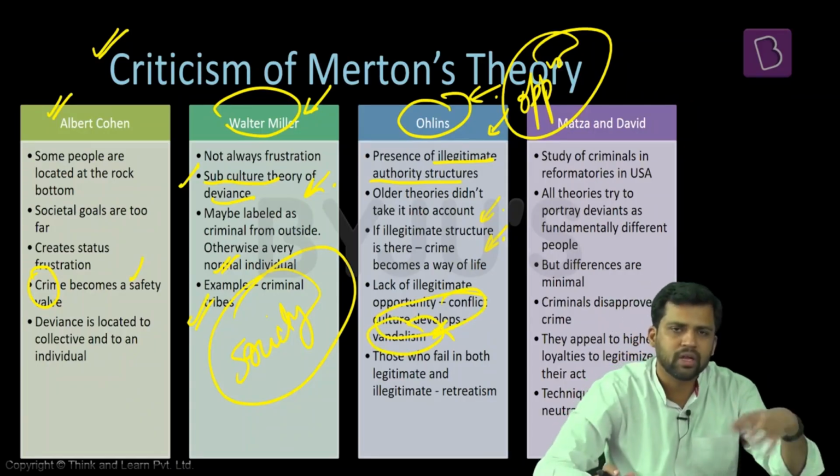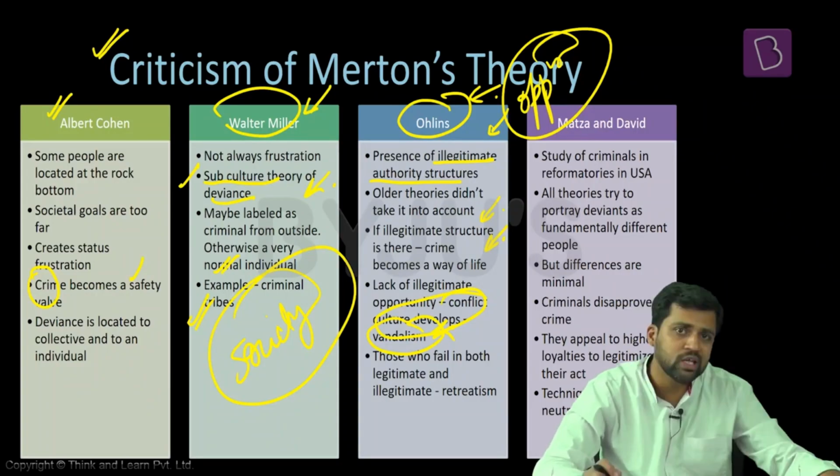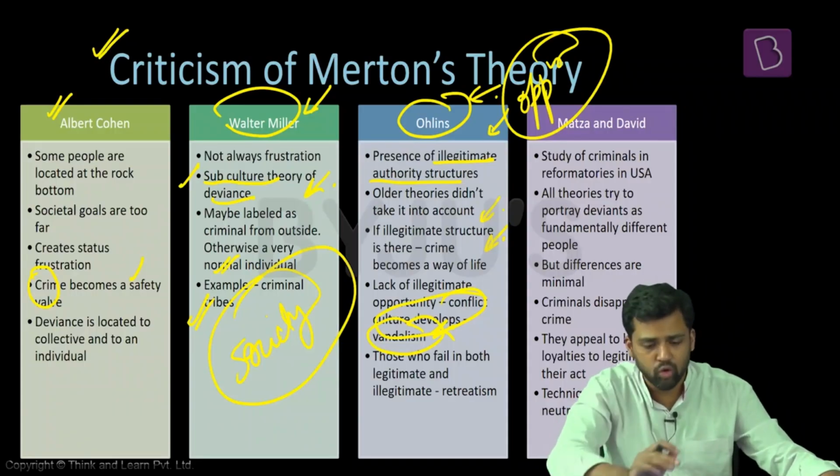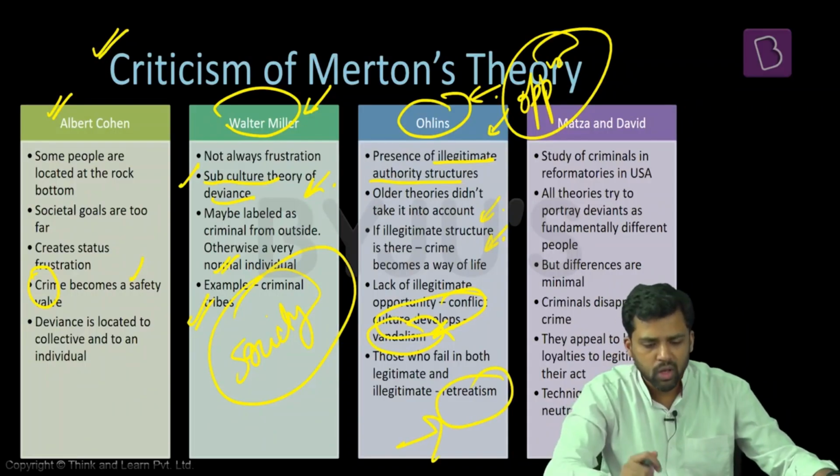So what Albert Cohen was talking about, that vandalism, sometimes these poor people, they want to vent out their frustration, they want to have a safety valve which releases this frustration. Those kinds of activities, these vandalism kinds of activities, they are there when there is no illegitimate authority structure. So there is no conflict culture that develops, it leads to vandalism. But if you have an illegitimate structure, it can lead to criminal activities. And those who are not having access, those who are failing in both, they can take up ritualism. So this is what Hollins talked about.